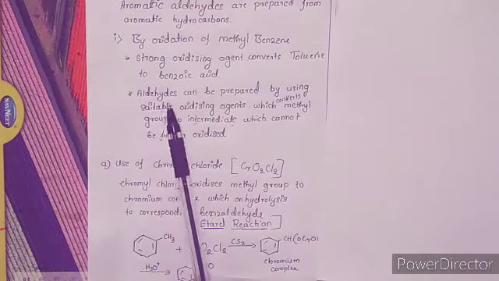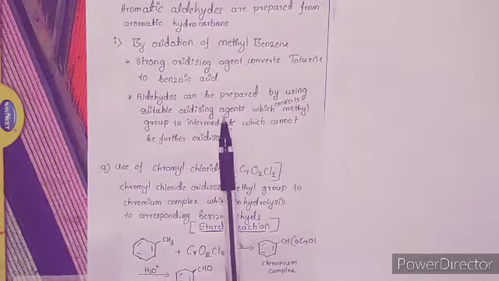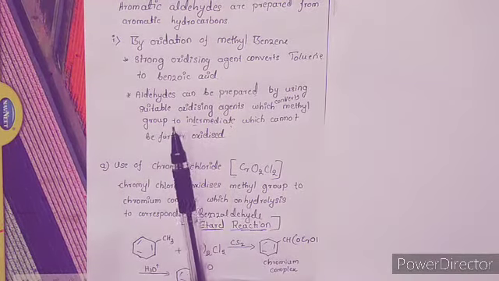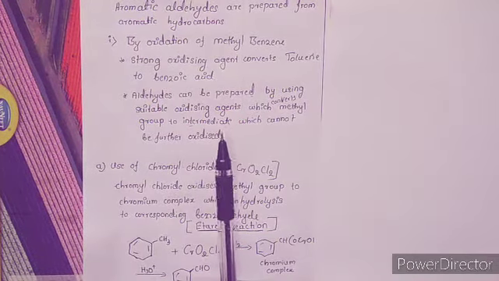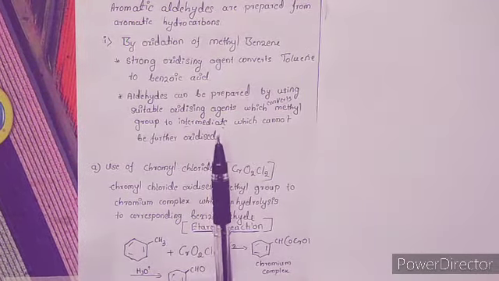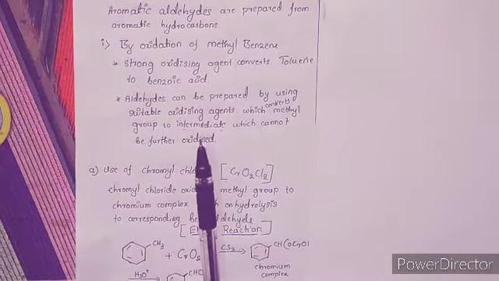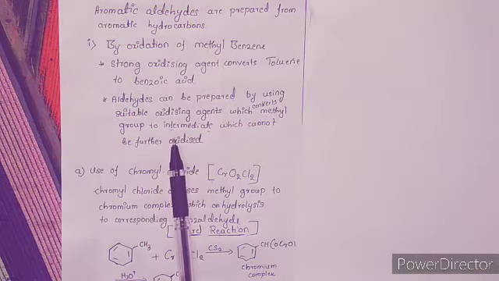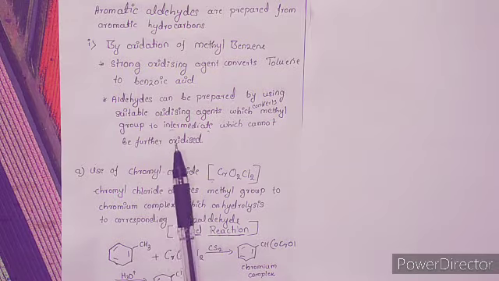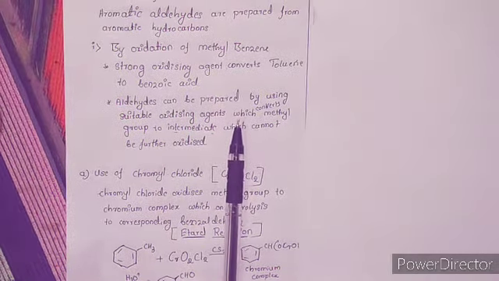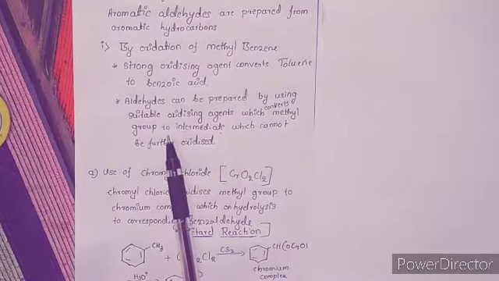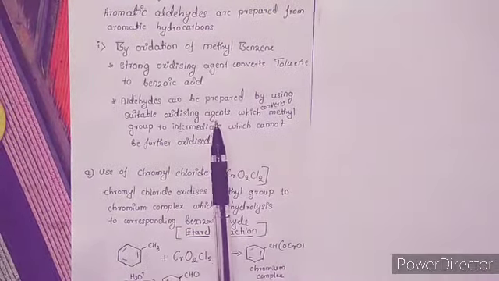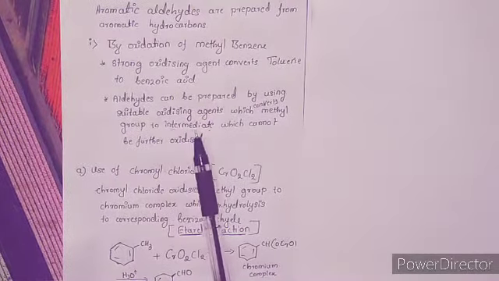But when we use a suitable oxidizing agent, that converts the toluene into an intermediate which cannot be further oxidized to benzoic acid, and we can get the aldehyde as the product from the reaction. So some oxidizing agents will convert the methyl group present on the benzene into the aldehyde group and form an intermediate which is not possible to undergo further oxidation. Hence we can obtain the aldehyde during the reaction.